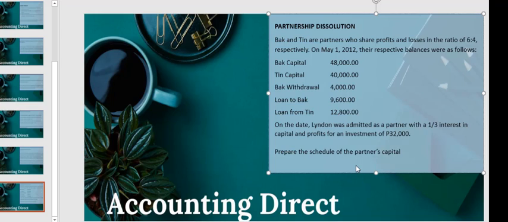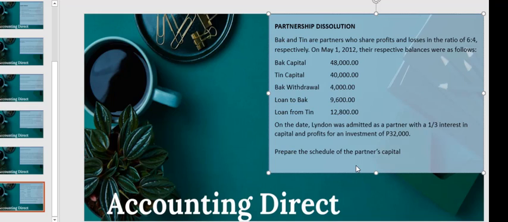Now, in partnership dissolution, we have circumstances which will result in dissolution and not liquidation. As we have discussed, liquidation is a full termination of the business, whereas dissolution is just creating a new accounting entity, where the business still continues to operate under the new ownership.